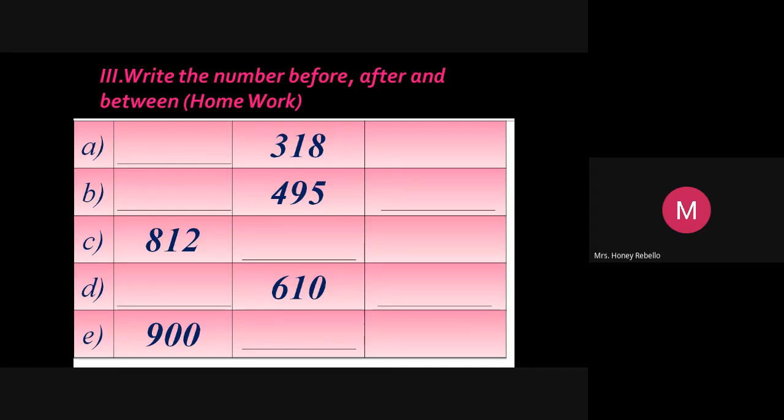Third column, write 610. 6, 1, 0. After that, leave a square. Fifth column, dash. How is it written for B? B and D, the same. First column, dash. Leave one column. Third column, write the number.